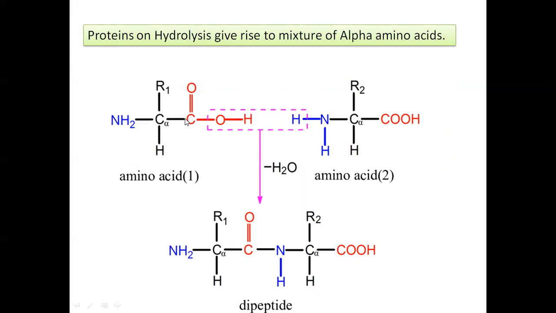In amino acids, C double bond O OH, the OH group comes from the carboxylic group, and the hydrogen from the NH2 group. Removal of H2O takes place. This is one amino acid molecule, and this is another amino acid molecule. By the removal of H2O, we get proteins which contain the C double bond O NH linkage, the peptide linkage.